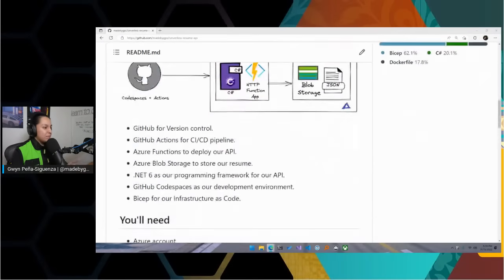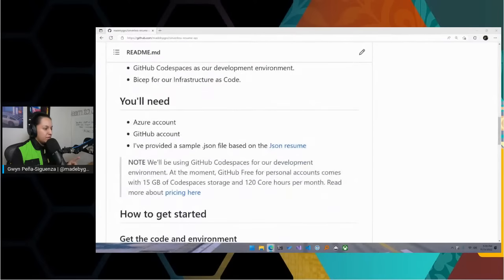This top link here, if you scroll down, there's a note right here. It says, We'll be using GitHub Codespaces for our development environment. And at the moment, GitHub Free for personal accounts, which is the account that most people will probably have when it comes to GitHub, comes with 15 gigabytes of Codespaces storage and 120 core hours per month. And you can read all about pricing there in that link.